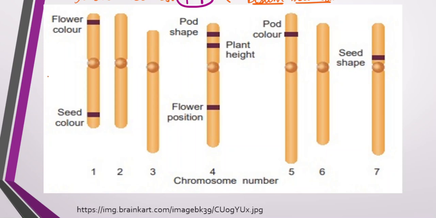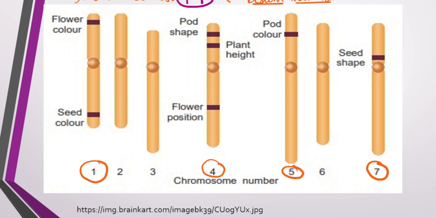We have taken these 7 chromosomes here. You can see on the first chromosome there are 2 characters, on the 4th chromosome again 2 characters, on the 5th chromosome 1 character, and on the 7th chromosome 1 character. In this way, in 4 chromosomes there is the presence of a total of 7 characters.